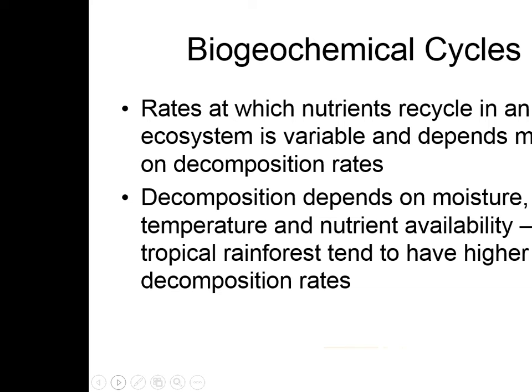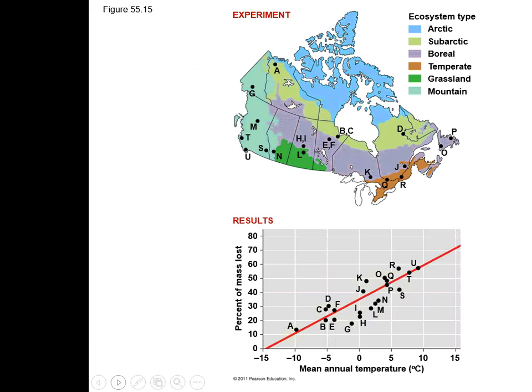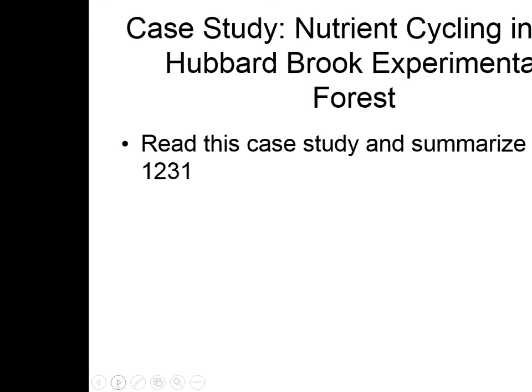Rates at which nutrients recycle in the ecosystem is variable and depends mainly on how fast things are decomposed. Decomposition depends on moisture, temperature, and nutrient availability. A tropical rainforest tends to have really high decomposition rates. We obviously have higher decomposition rates here in the summer than we do in the winter. And this shows ecosystem types here, and then talks about the temperature and shows the percent mass that's lost with the mean temperature annually. So they did a little experiment here. Honestly, I'm going to skip over this because I don't remember that experiment.